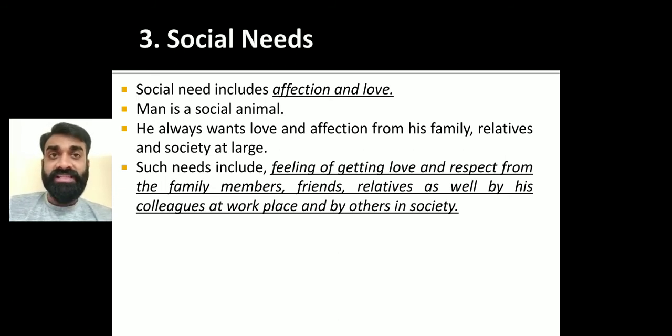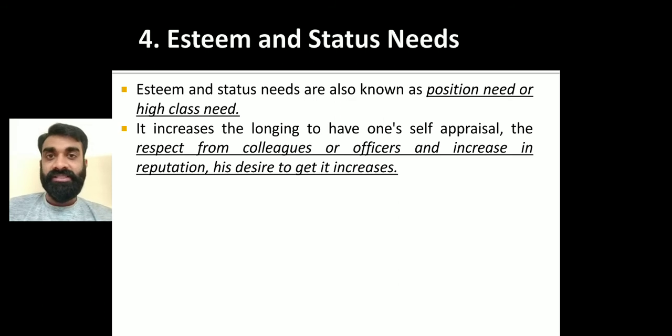Then next is the esteem and status need. What is the esteem and status need? Suppose I'm working as an assistant teacher, fine, right? Every second or third person works as an assistant teacher. But if I'm working as a principal, then it creates an impact in the eyes of society. It will create status.